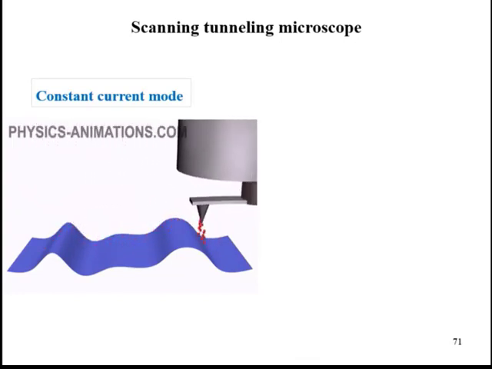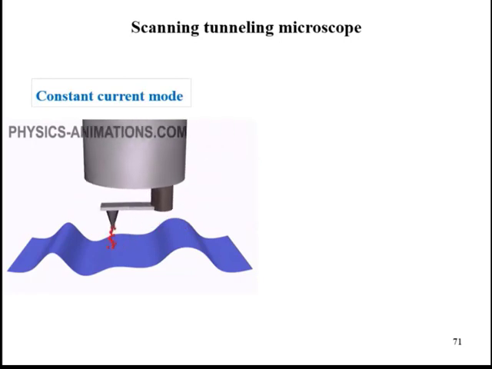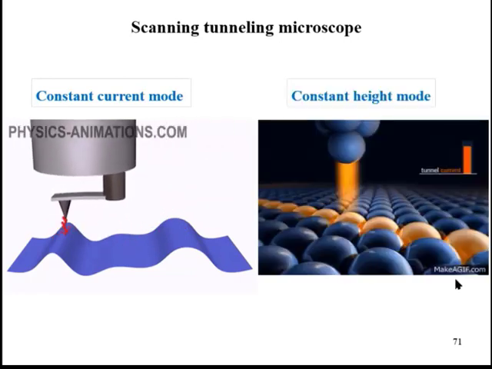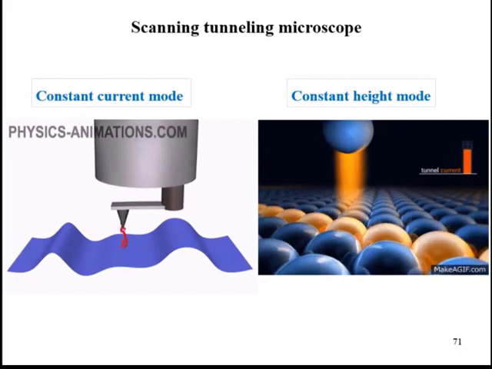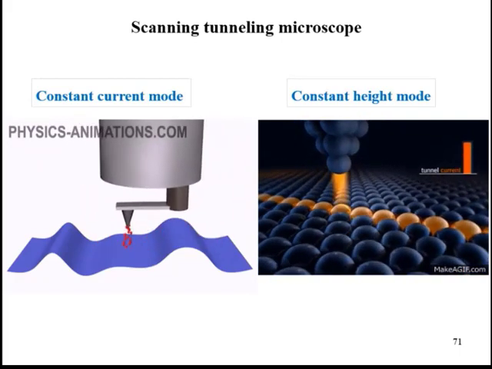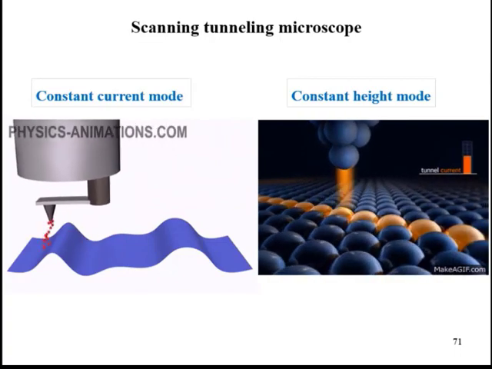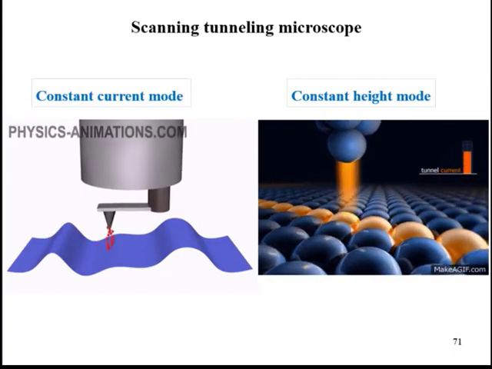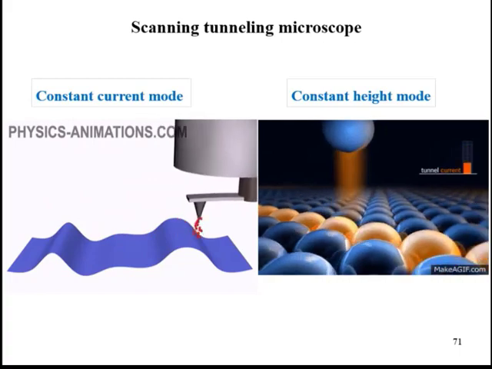There can be another mode also, in which the height of the tip is kept constant and the varying current is measured. Then calculations give the morphology of the surface. And the STM is used in these two methods, or these two modes.